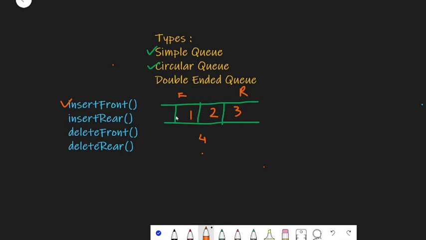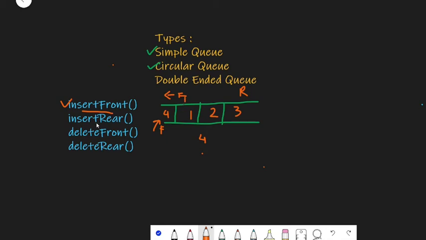Now we need to decrease our front. The front is currently at index 1, so we need to decrease our front to index 0 at first, and then we are going to insert 4 over here. Now our front will be pointing to this, and this is how you perform the insert front operation. That is, we are going to decrement this front.